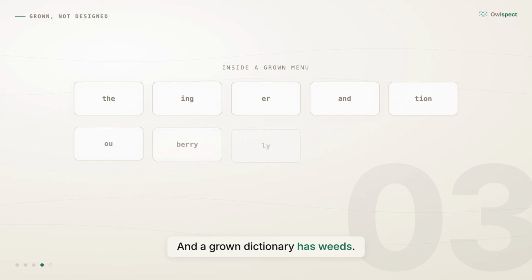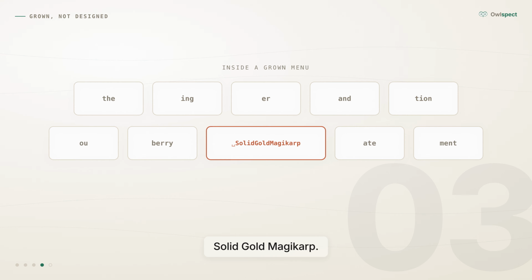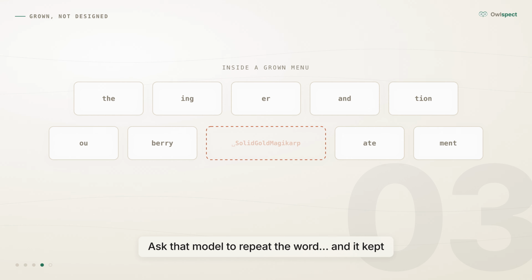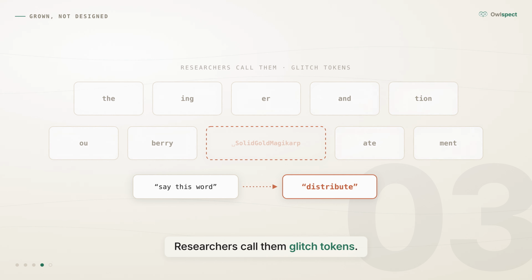And a grown dictionary has weeds. In 2023, researchers found words in an older model's menu that shouldn't exist. One was a Reddit username, Solid Gold Magikarp. It showed up so often in the text used to build the dictionary, it earned its own block. But it was filtered out of the text the model actually learned from, a block with nothing behind it. Ask that model to repeat the word, and it kept answering "distribute," a word the machine can see but cannot say. Researchers call them glitch tokens. Newer menus were cleaned up, but a grown dictionary can always hide weeds.